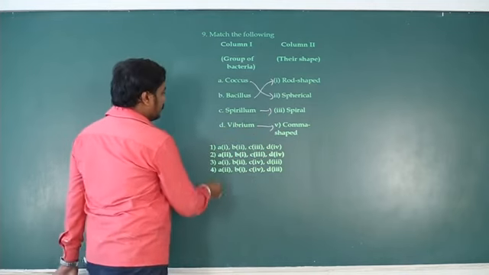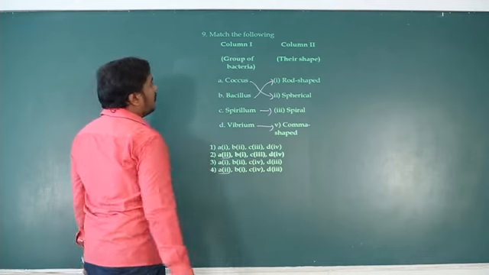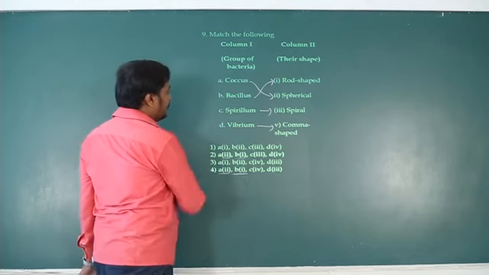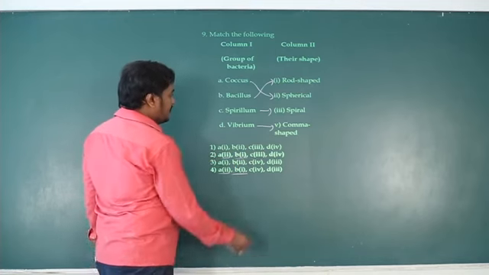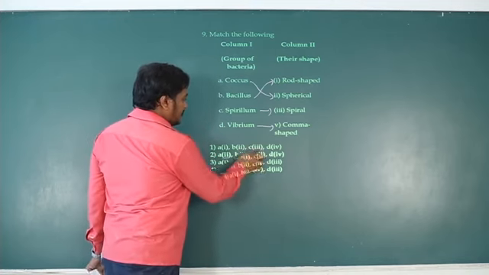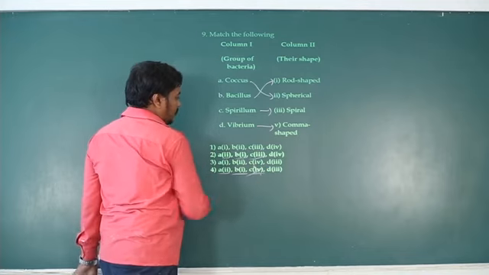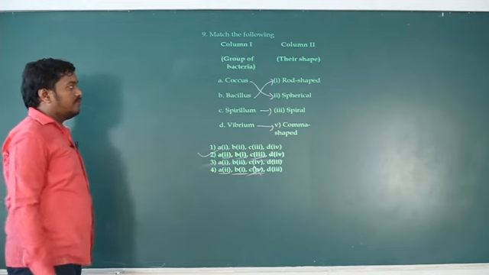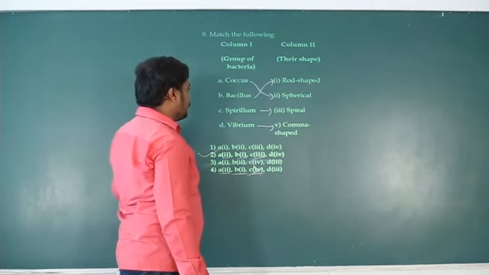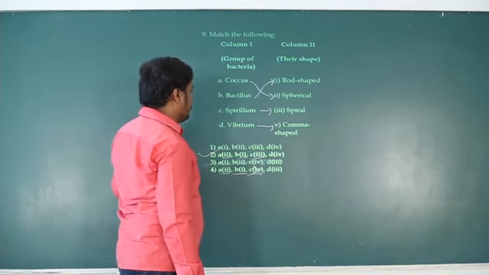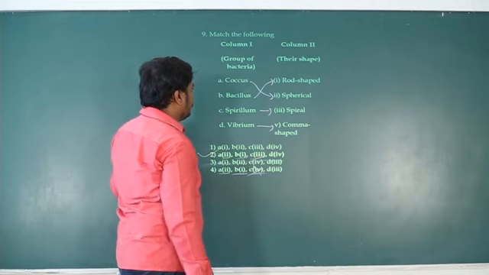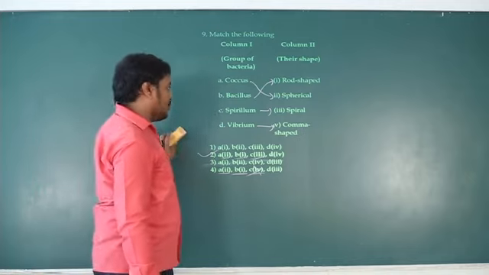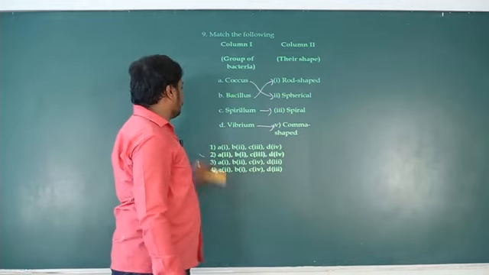Okay, so A2, B1, then Spirillum C3, so this one is eliminated, so right one is second. So Vibrio 4. Yeah, so Vibrio comma shaped. So right answer is second one.